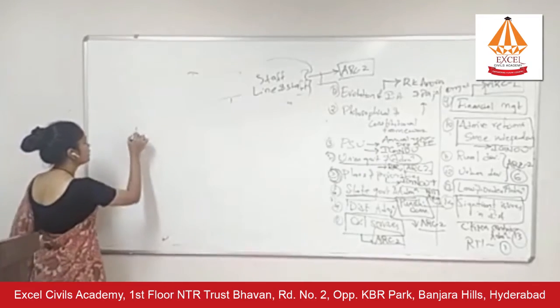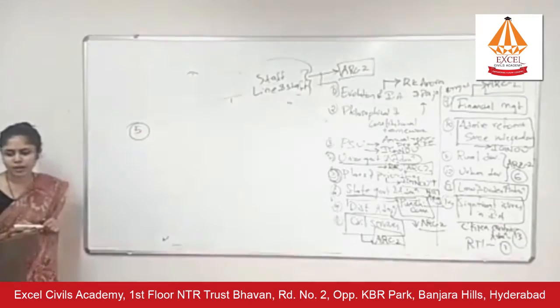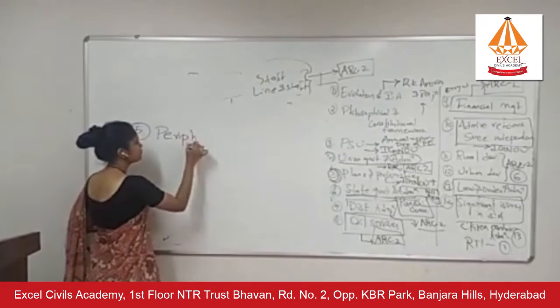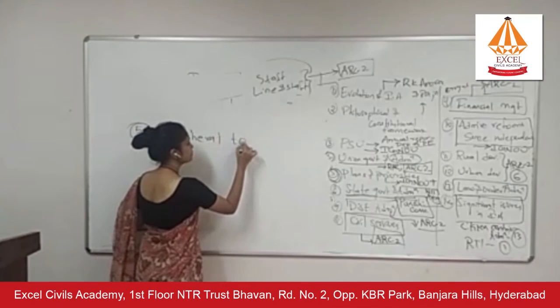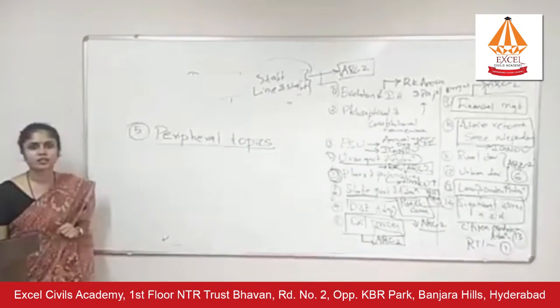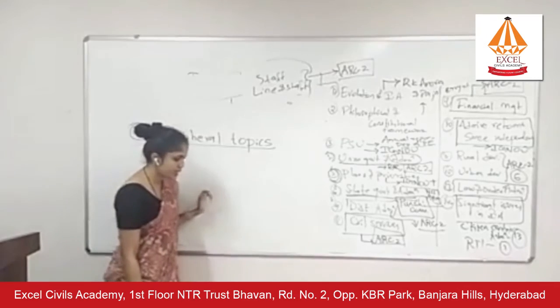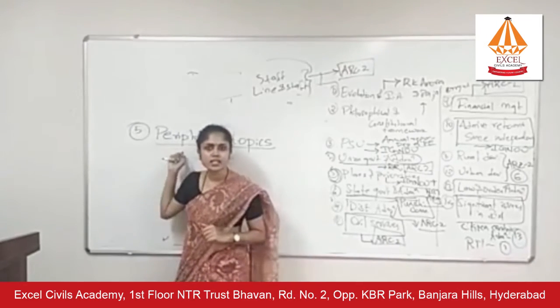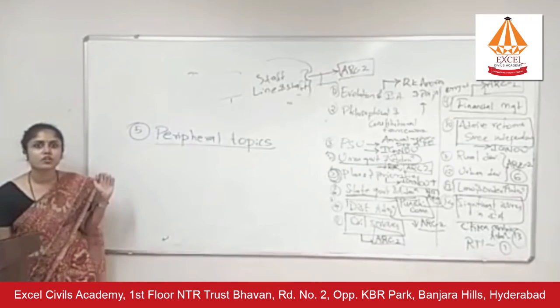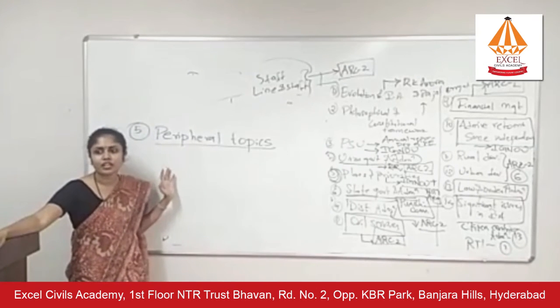Now, the next point that I want to discuss is the importance of peripheral topics. These days in the UPSC exam, they have exhausted all the questions on thinkers. They have been asking questions on thinkers over the past 40, 50 years.